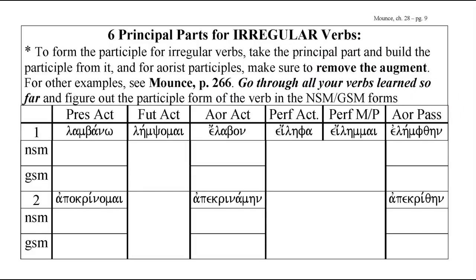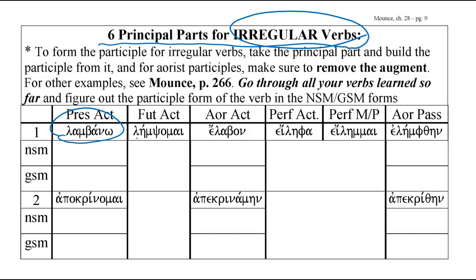I want to go over briefly how the six principal parts help you form the participle forms for the irregular verbs. It's actually a very simple formula, since the regular forms for the verbs are something you memorize as part of your vocabulary. So when you learn the vocabulary word lambano, I'm assuming that you know the future active form for the first person singular is lempsomai.